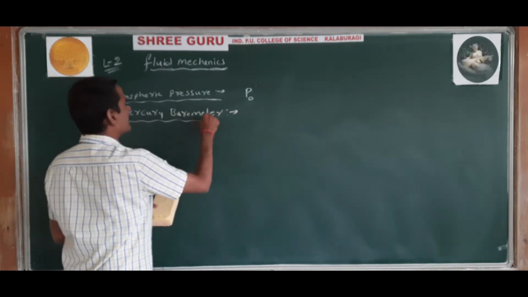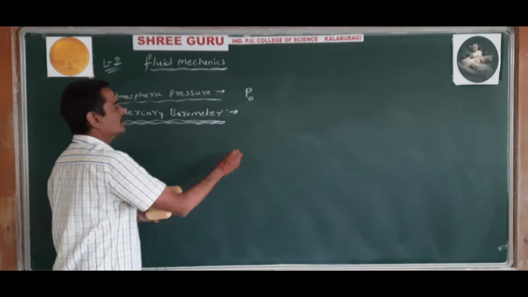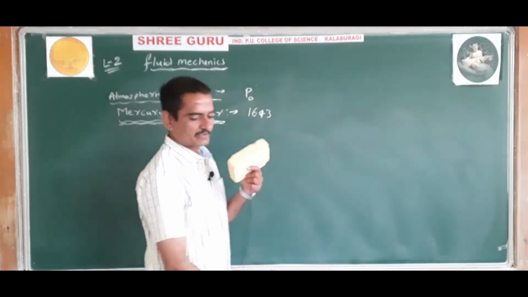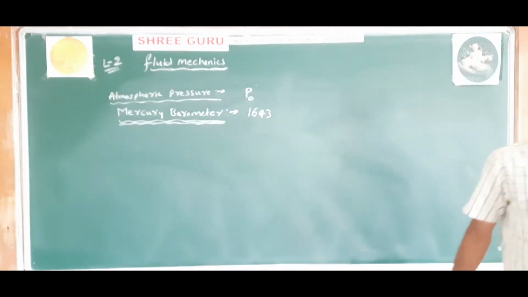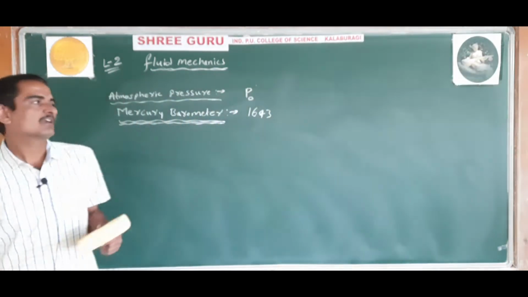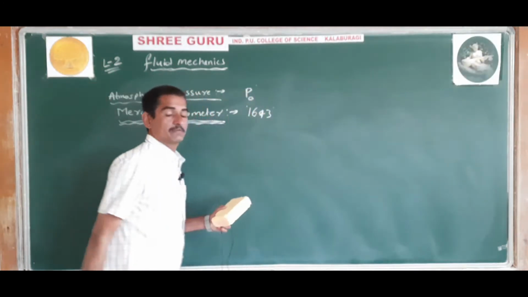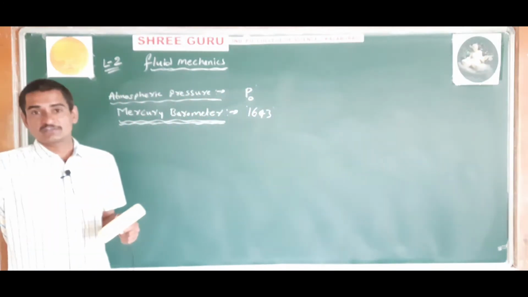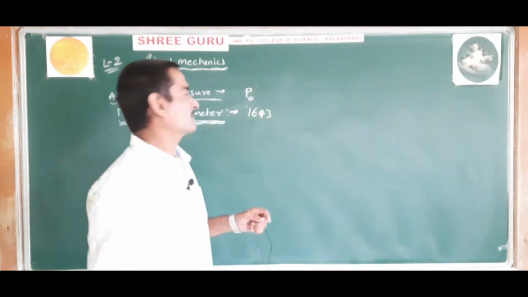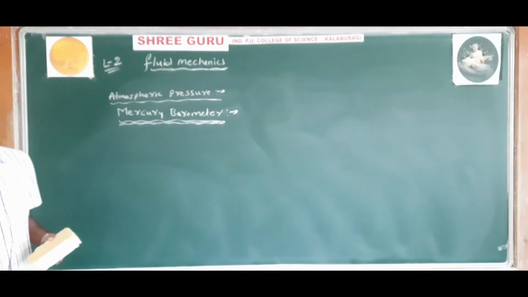It was invented by Torricelli, an Italian scientist, in the year 1643. See how long ago it was invented. Now we only have to understand how atmospheric pressure was calculated, not to invent it.